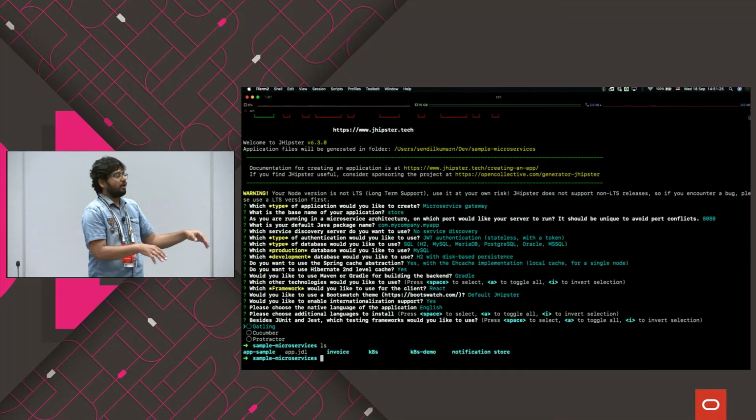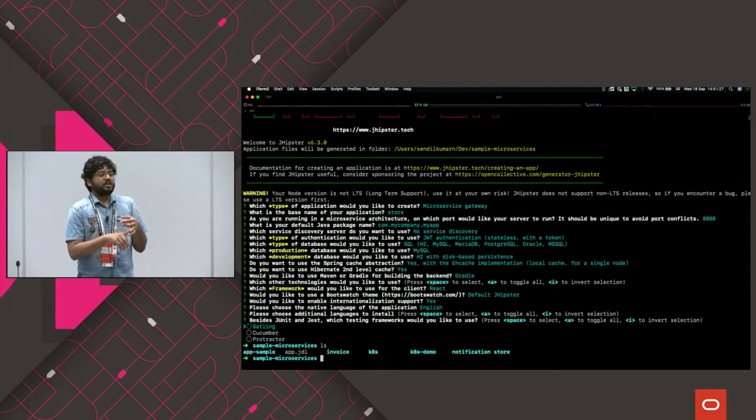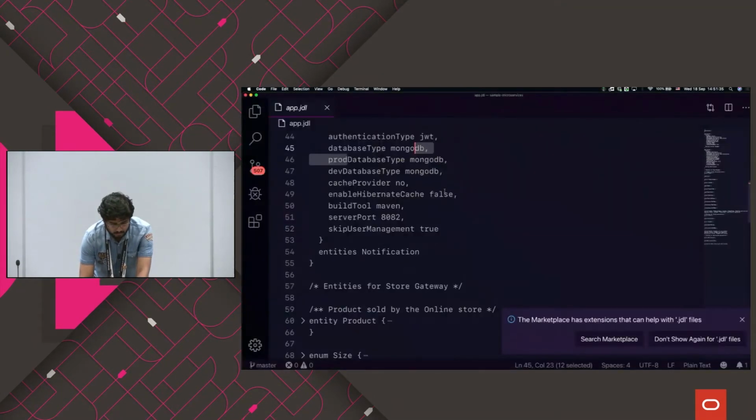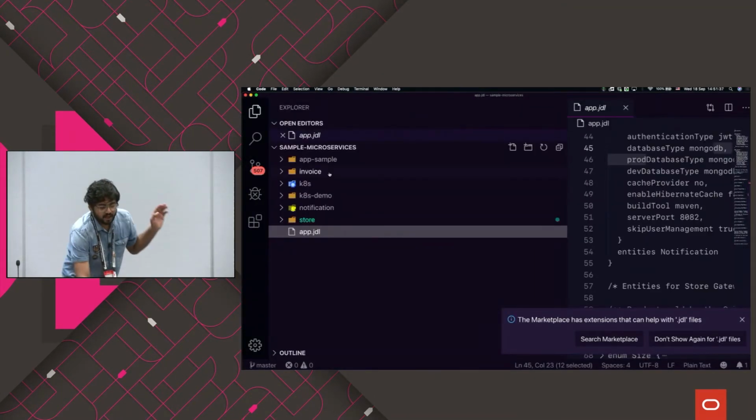And it also installs node modules, and also it downloads the internet. I don't want to take a risk of running that in this conference server. So I have already generated an application. So as you can see here, I have already generated an application, store, notification, and an invoice-based application.